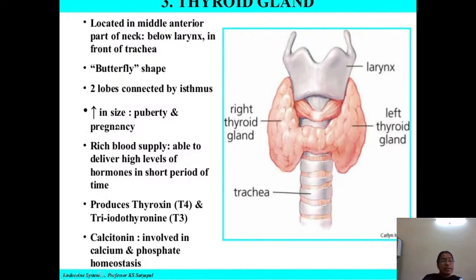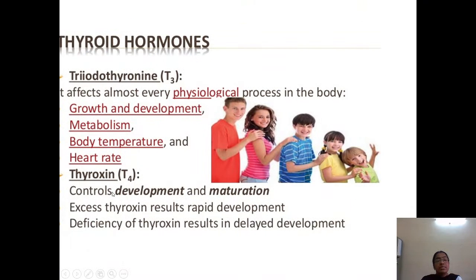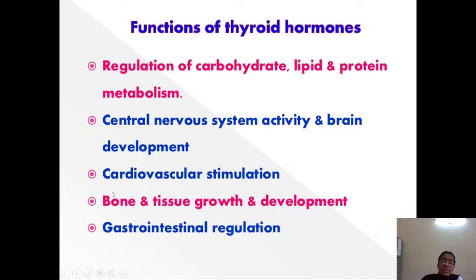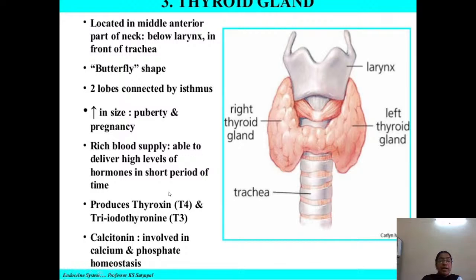and pregnancy. The other important thing is the rich vascular supply of the thyroid gland, with hormones delivered in a short period of time. The rich blood supply is able to deliver high levels of hormones in a short time. Hormones like thyroxine, triiodothyronine, T3, T4, whatever hormones are produced, are produced in a short time. How? It is because of the rich vascular supply the thyroid has.